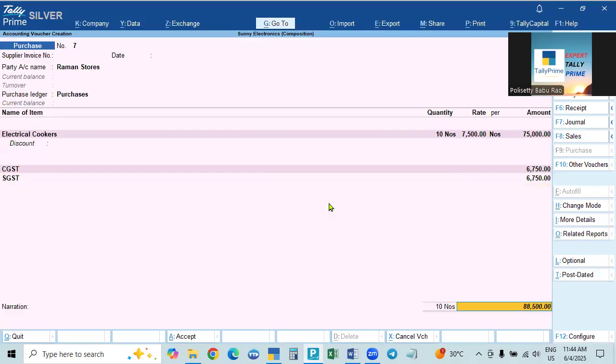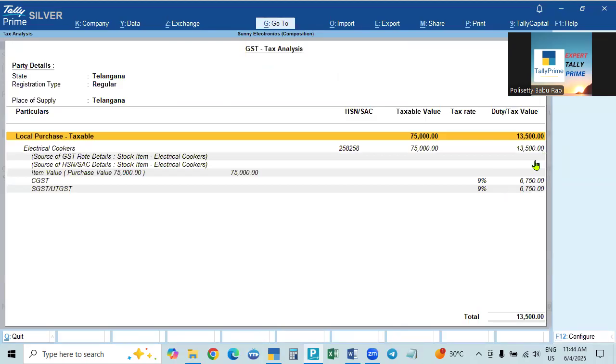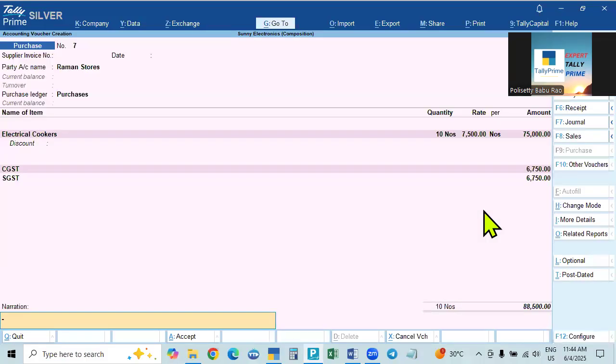Here if you go to Alt A and Alt F1, it is showing the tax and everything. Okay, it is showing the tax, but it will not add to the duties and taxes. It will add to the purchase price. Okay, and then new reference and everything. Okay, so now it is done.